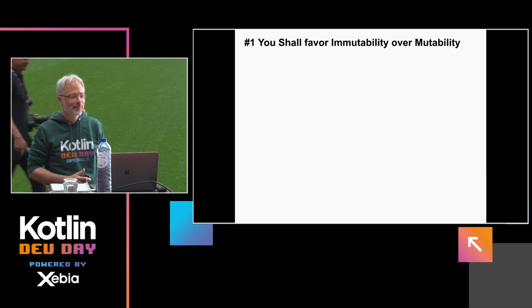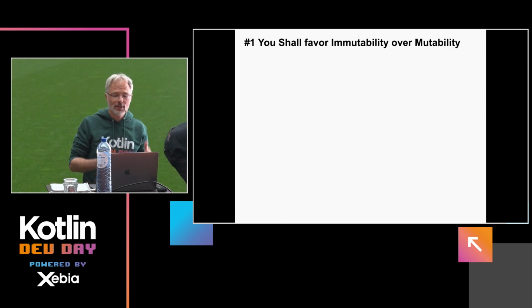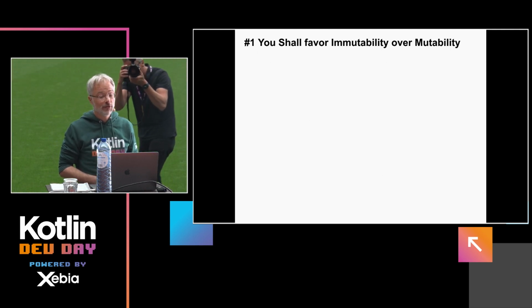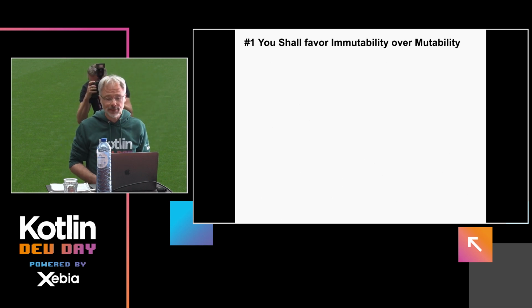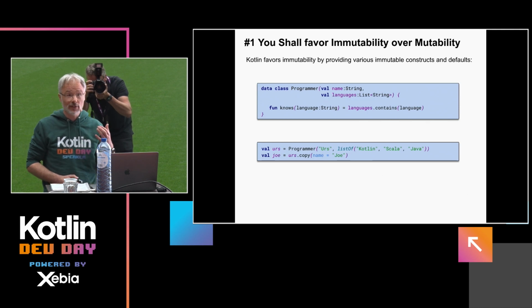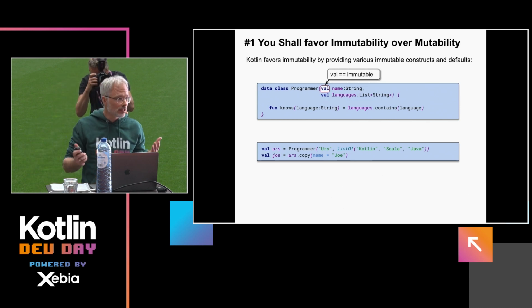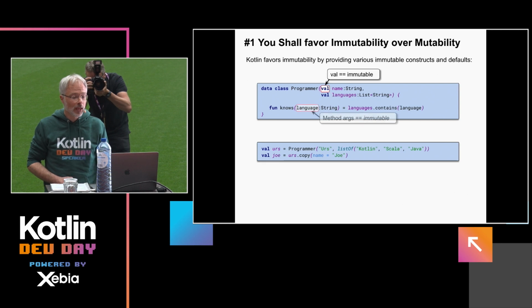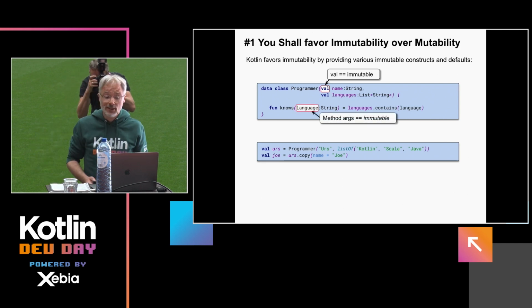Okay, so let's get serious. Let's look at our first commandment. You shall favor immutability over mutability. When we look at these few lines of code, we see that Kotlin favors a lot of immutable constructs. Well, we have vals, should be known to all of you. Method arguments are immutable by default too.